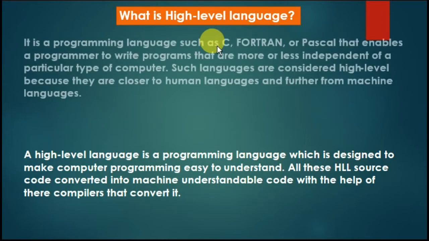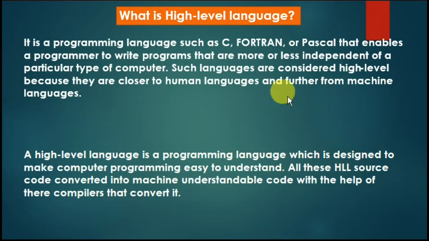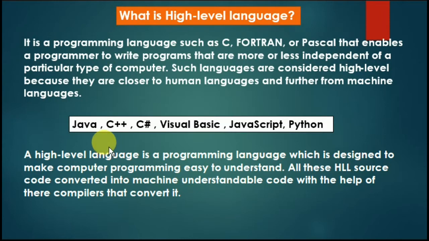It's a high level language. So what is a high level language? There are many high level languages. C, C++, Fortran, Pascal, even Python is also a high level language. These languages are closer to human language rather than machine language. A high level programming language is designed to make computer programming easier to understand. Java, C, C++, Visual Basic are high level languages.